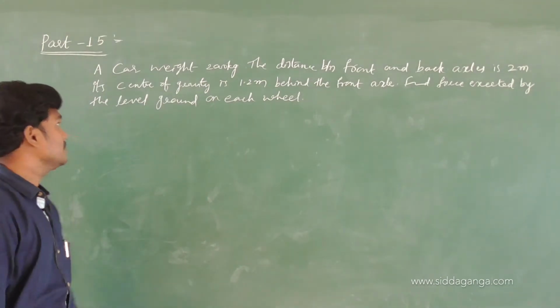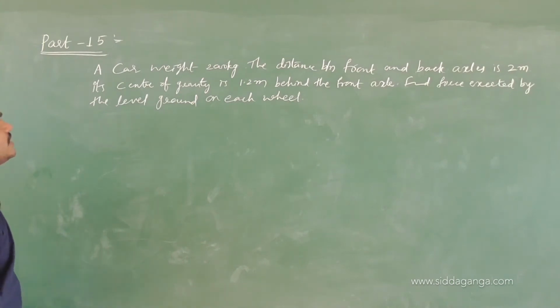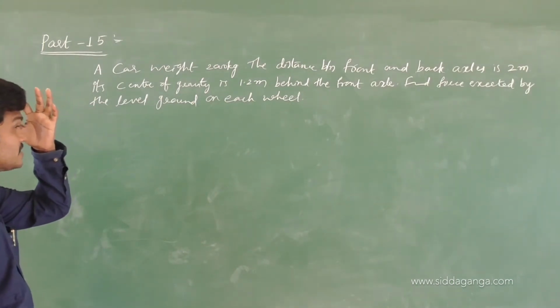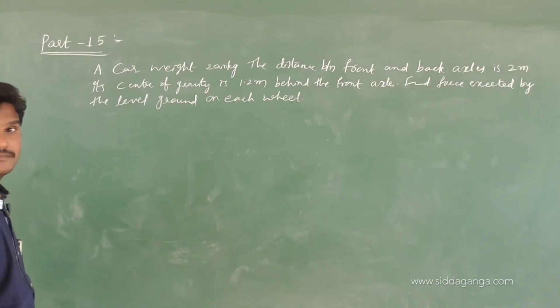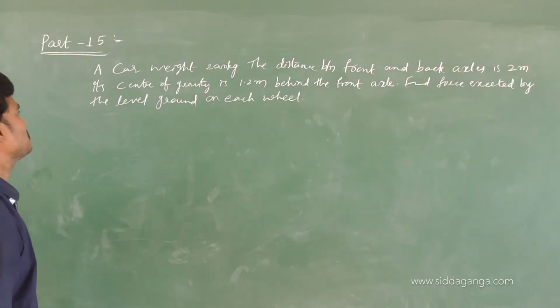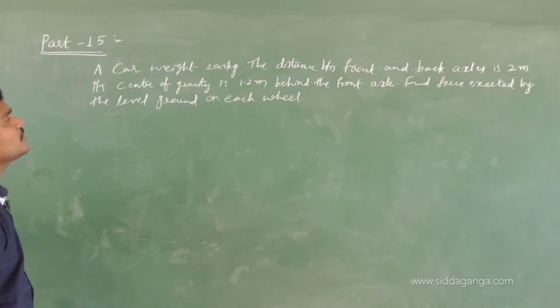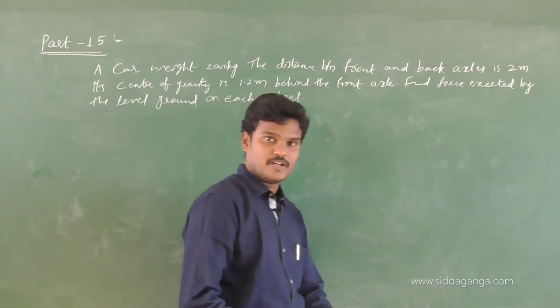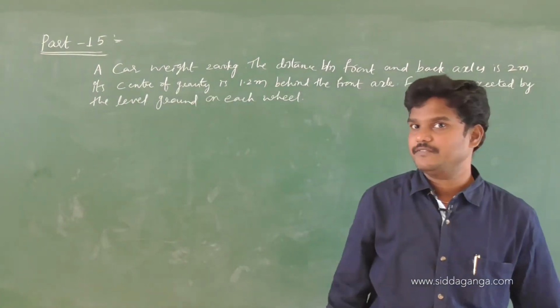Let me read. A car whose weight is given as 2000 kg. The distance between the front and back axles is given as 2 meter. Okay, no problem. Its center of gravity is 1.2 meter behind the front axle. Find the force exerted by the level ground on each and every wheel.